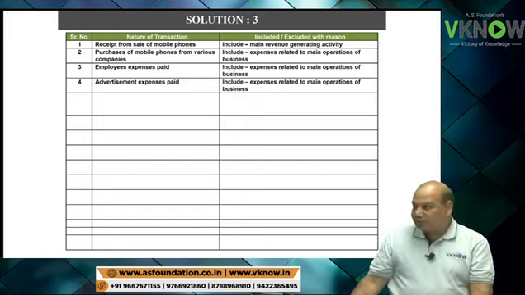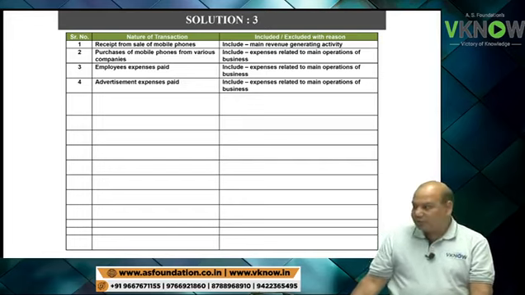Profit on sale of old computer and printer in exchange of new laptop and printer. This is tricky. Point number 12.